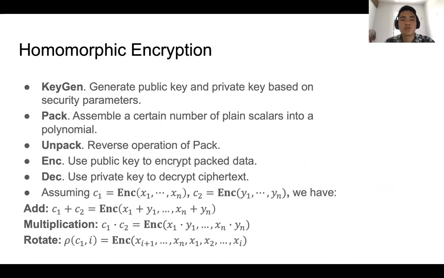Next, we introduce some basic operations of homomorphic encryption. KeyGen generates the public key and private key based on security parameters. Pack assembles a certain number of plaintexts into a polynomial. Unpack is the reverse operation of pack. Encryption uses the public key to encrypt packed data. Decryption uses the private key to decrypt the ciphertext. There are many more homomorphic encryption operations like add, multiply, and rotate.